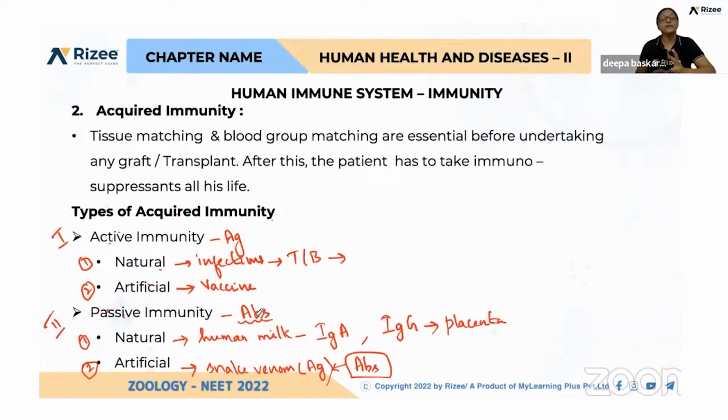Smallpox, chickenpox, polio. Okay, and again, artificially we are inducing the immune system to produce and memorize the antigen. So if it is infecting for the second time, easily that will elicit the immune response. So these are the differences among the acquired immunity: natural active acquired immunity, artificial active acquired immunity, natural passive acquired immunity, and artificial passive acquired immunity.